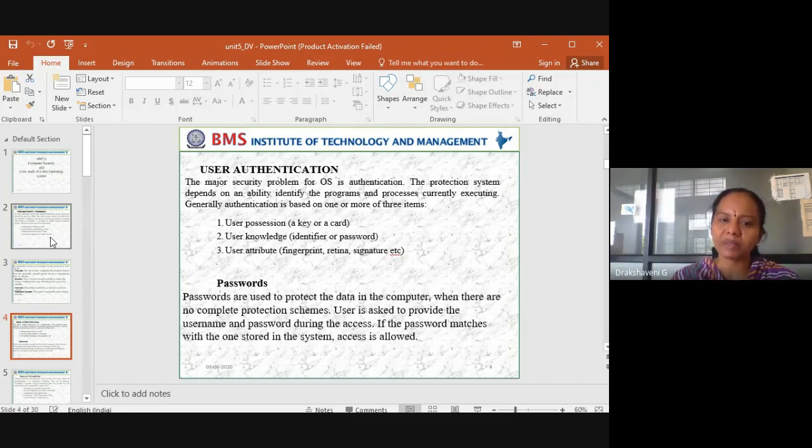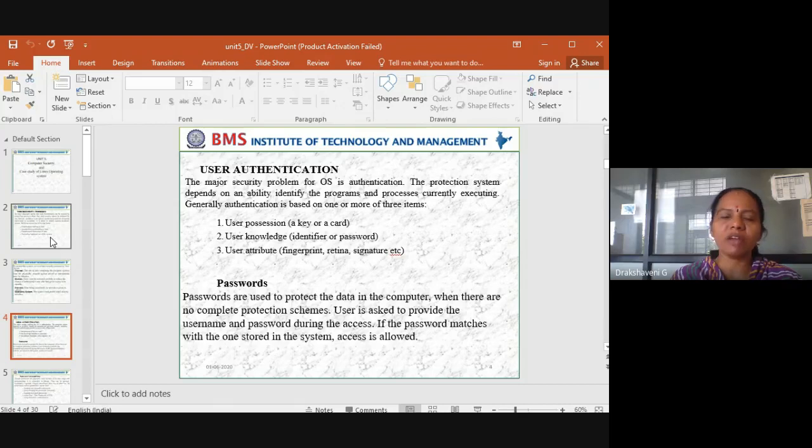And next is the password. So how should we make a password? Passwords are used to protect the data in the computer when there is no complete protection scheme. The user is asked to provide the username and the password during access. If the password matches the one stored in the system, access is allowed.